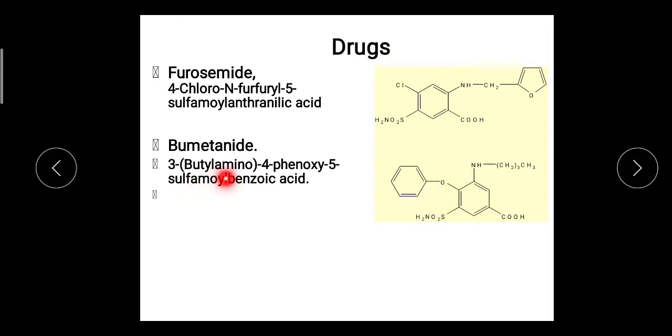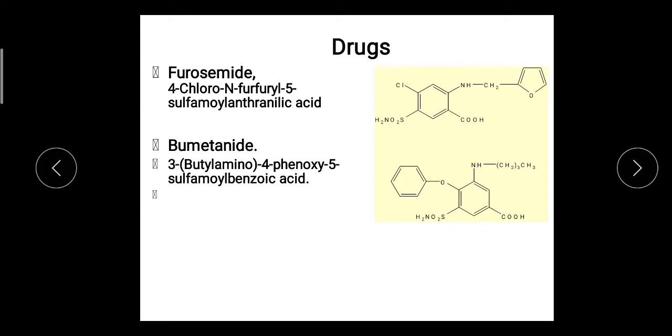So 3-butylamino: the butyl chain with an amine group is attached to the third position of the benzoic acid. Then the phenoxy group is present at the fourth position, so 4-phenoxy, and last, the 5-sulfamoyl SO2NH2 group is present at the fifth position. So the name is 3-butylamino-4-phenoxy-5-sulfamoyl benzoic acid.